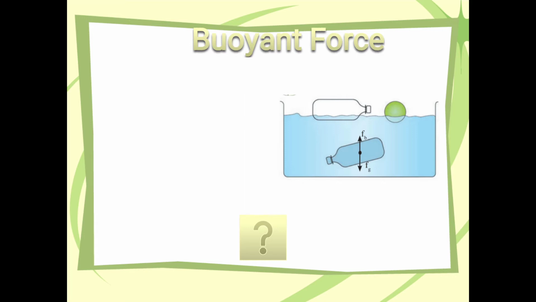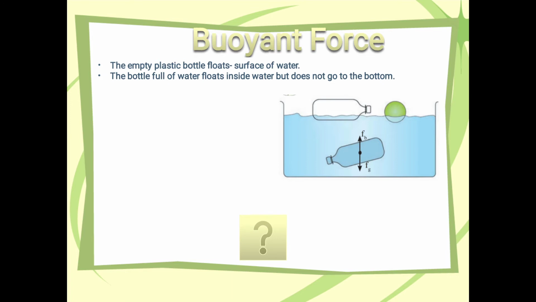This experiment can also be done with a plastic hollow ball. Now fill the bottle with water to the fullest capacity, close the lid and release it in water. The bottle will float inside the water. Why does this happen? The empty plastic bottle floats on the surface of water. The bottle full of water floats inside water but does not go to the bottom.